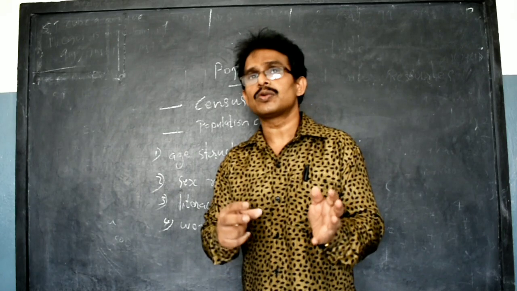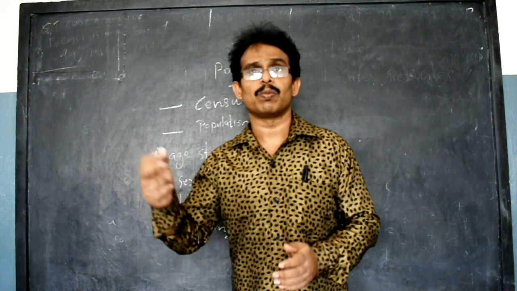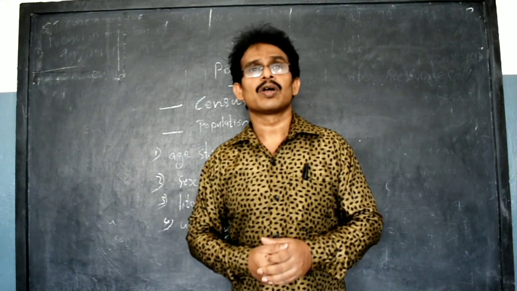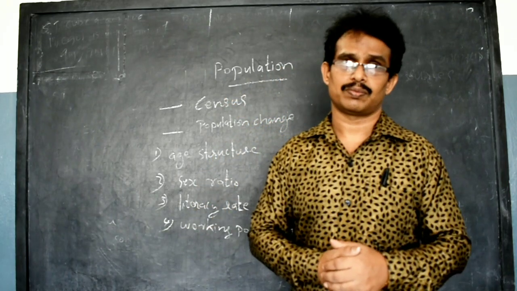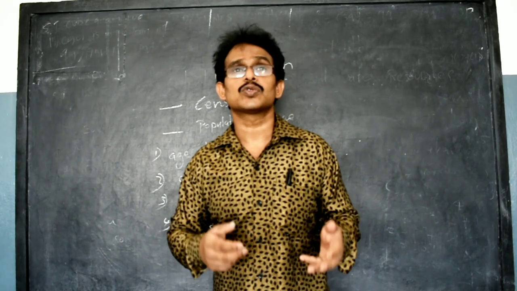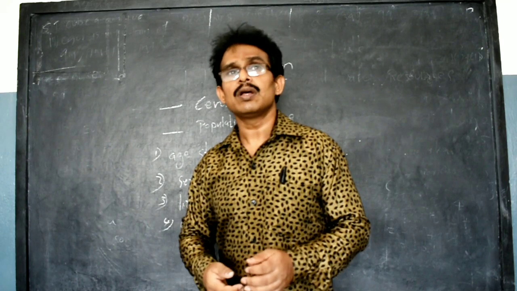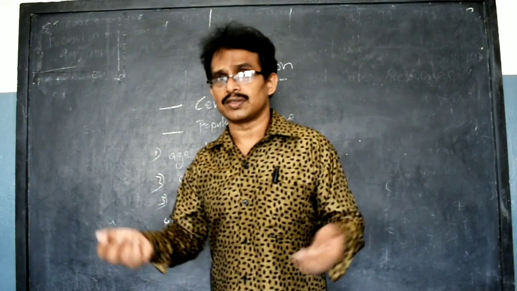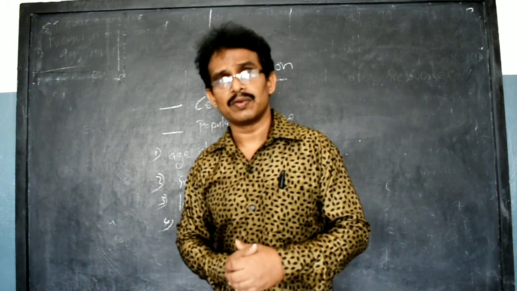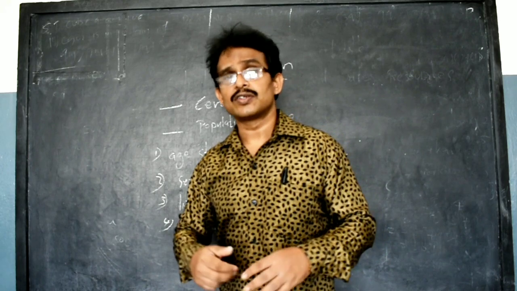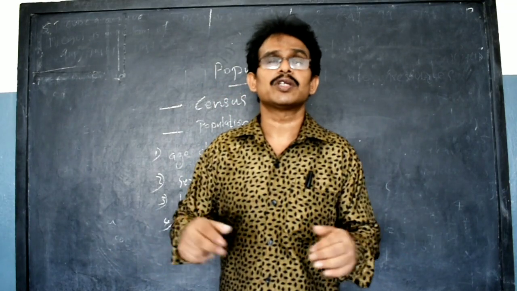Then another important thing we have to understand in this chapter is what the reasons are for the increase of population, and how we can decrease the population. It is very important for the examination. How can we control it? What are the causes of the population explosion? After independence, the population and growth rate increased very highly due to medicine facilities, healthcare delivery centers, and a highly developed health system. The death rate decreased very highly. At the same time, the birth rate did not decrease much.